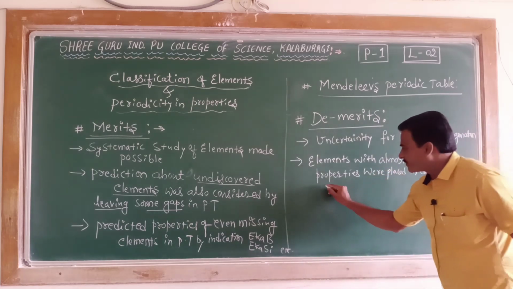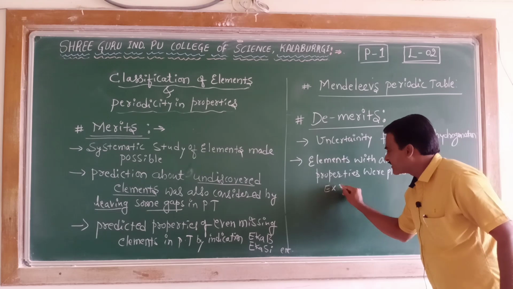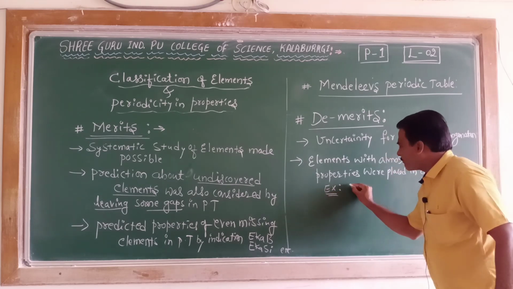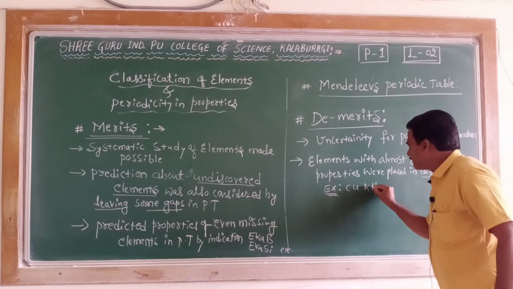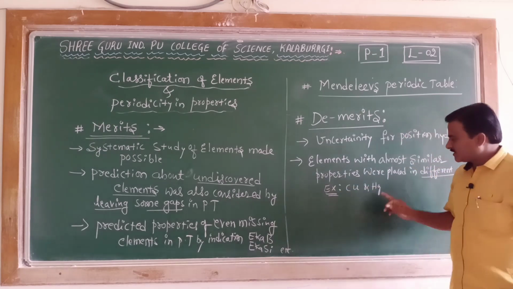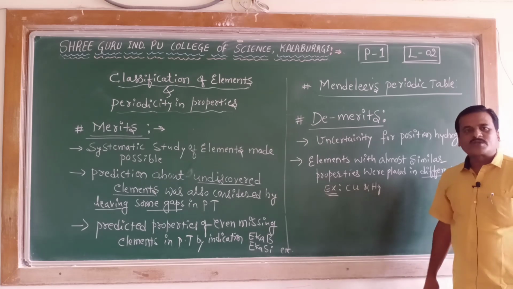If I take an example of copper and mercury, regarding their placement. As you know, mercury is a liquid metal. Copper is no doubt a metal.